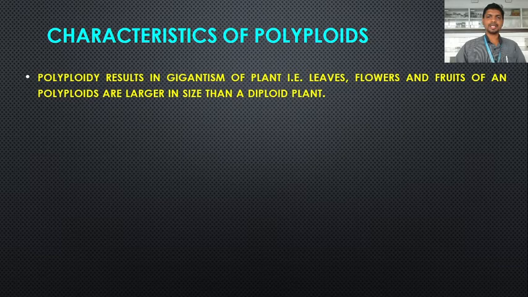The diploid plant consists of only 2 sets of chromosomes, while polyploids have more than 2 sets. So plant parts become larger in size than in the diploid plant.